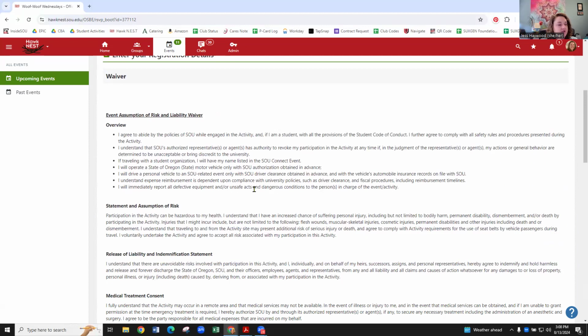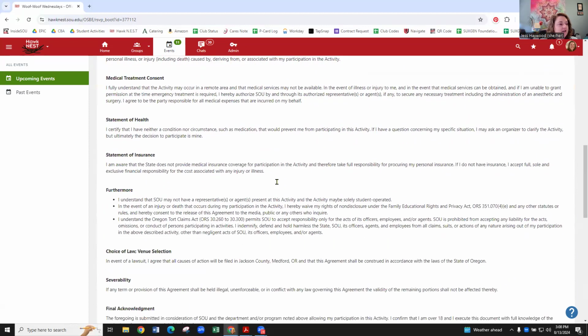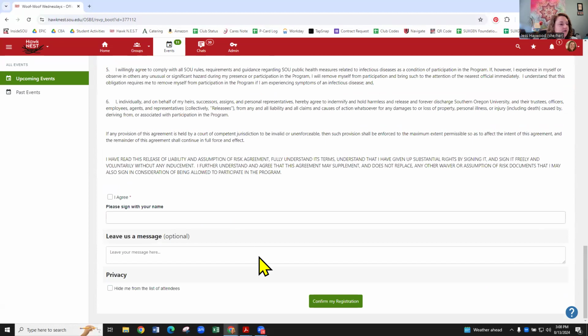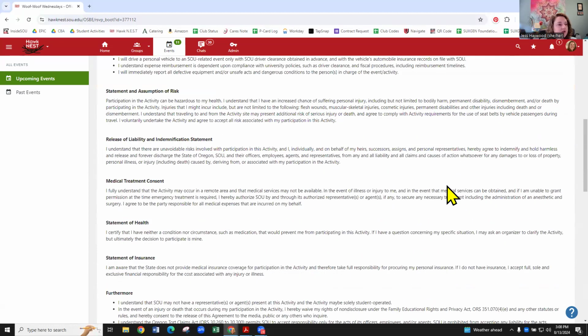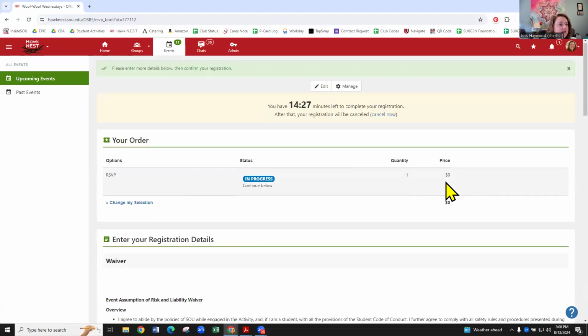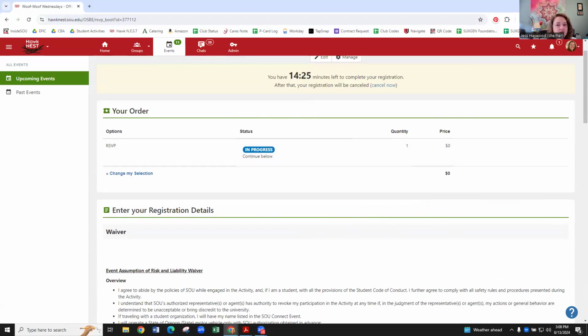For example, this one, they have selected the liability waiver and they can scroll through, read their waiver, fill it out, and then confirm their registration. So it's really great that people can register for events and you can even ask different questions. For example, what size t-shirt do you need when you come to the event, etc.